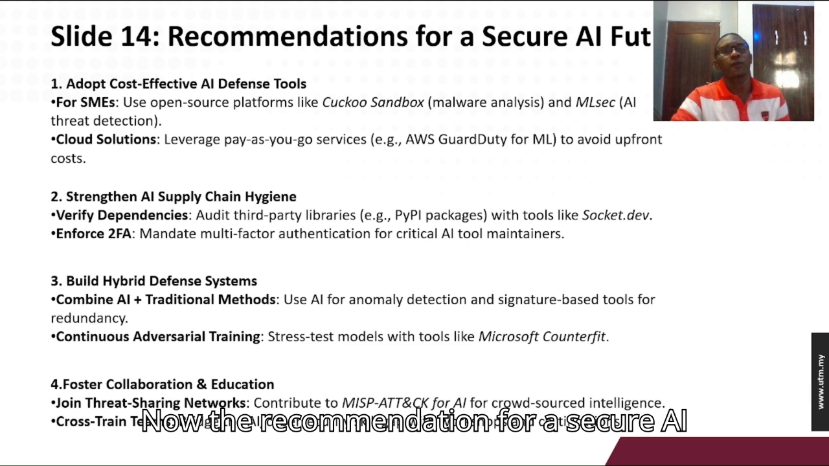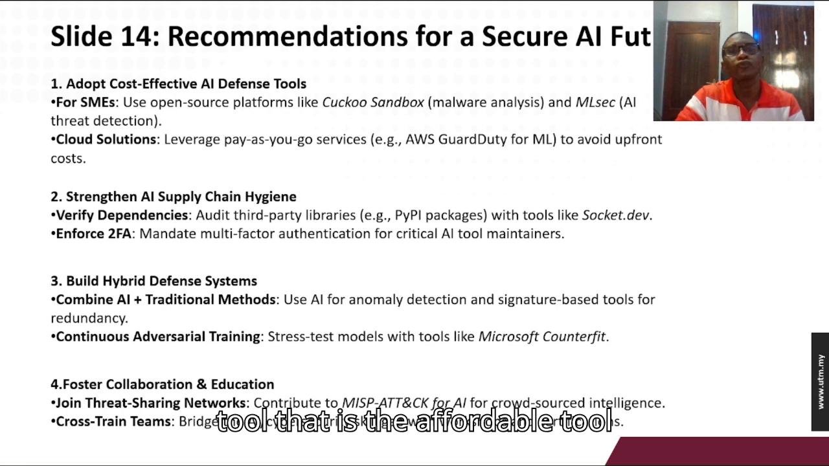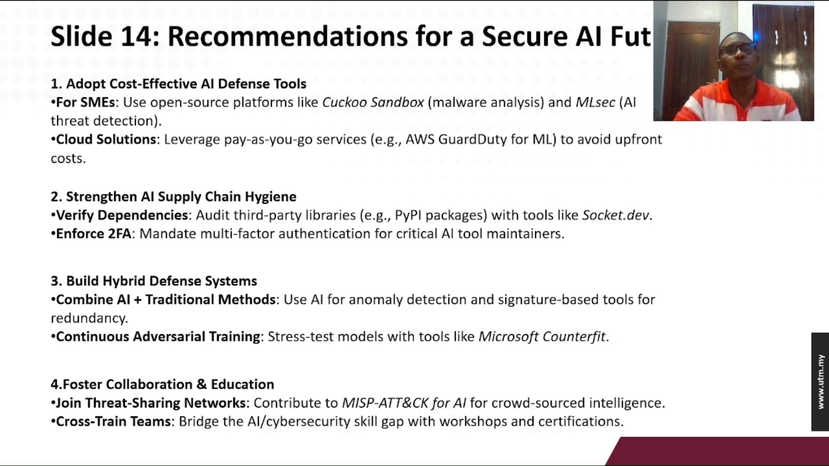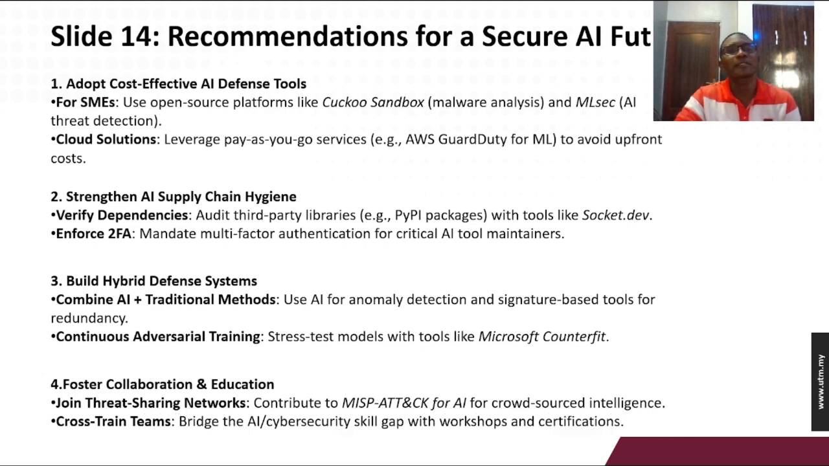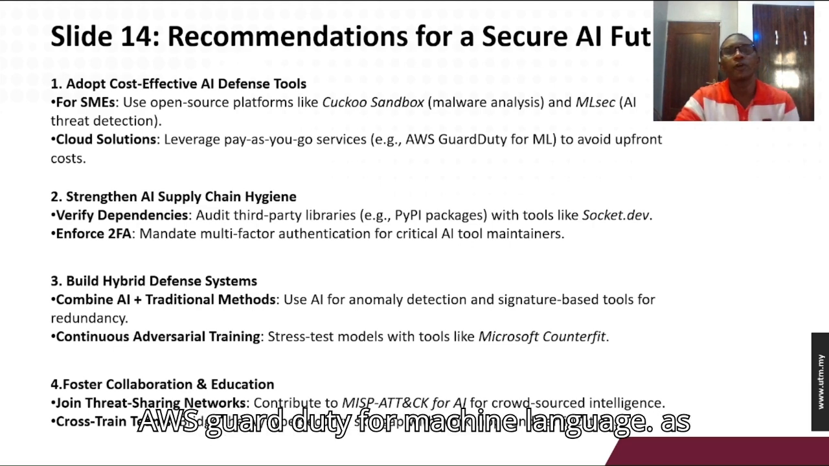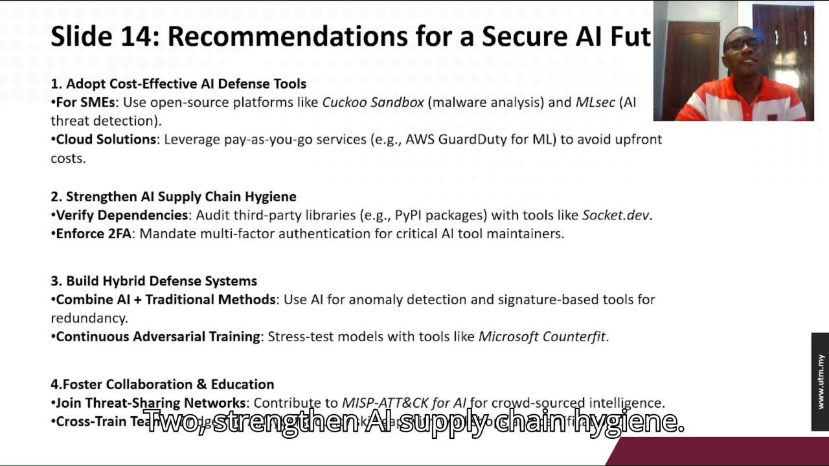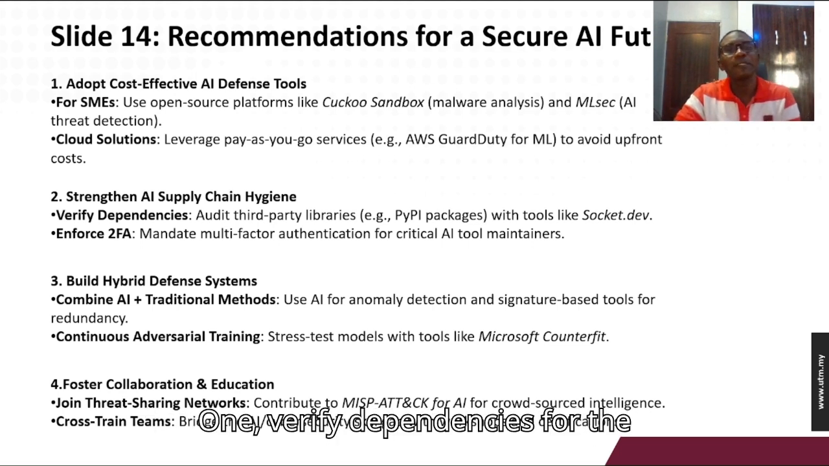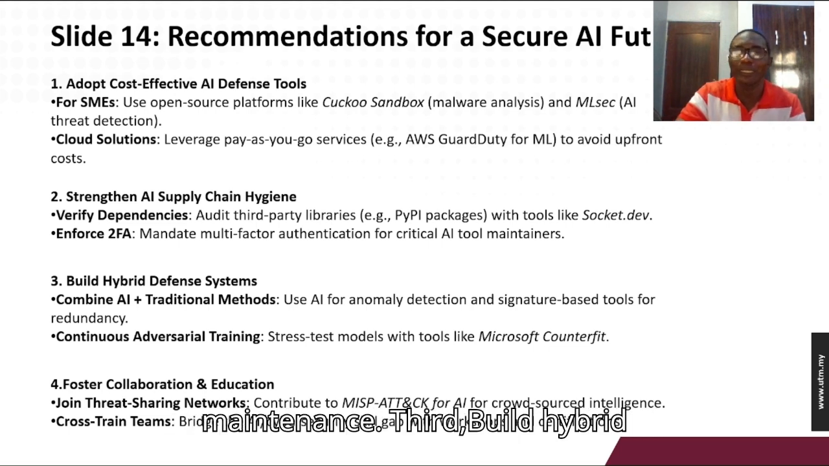Now, the recommendations for a secure AI future. First, adopt cost-effective AI defense tools, that is, affordable tools. For small and medium enterprises, use open source platforms like Cuckoo Sandbox for malware analysis and machine learning-based AI threat detection. Also, cloud solutions: leverage pay-as-you-go services, for example AWS GuardDuty for machine learning, so as to avoid upfront costs. Second, strengthen AI supply chain hygiene. One, verify dependencies. Audit third-party libraries, for example PyPI packages, with tools like Socket.dev. Then enforce 2FA, that is, maintain multi-factor authentication for critical artificial intelligence tool maintenance.